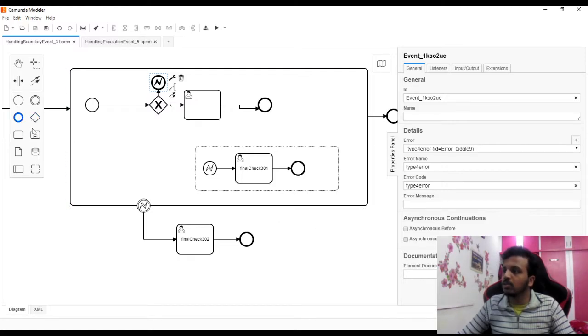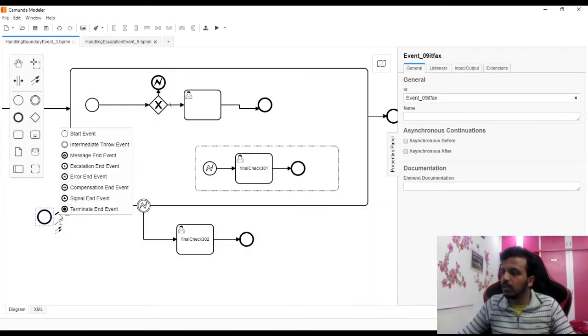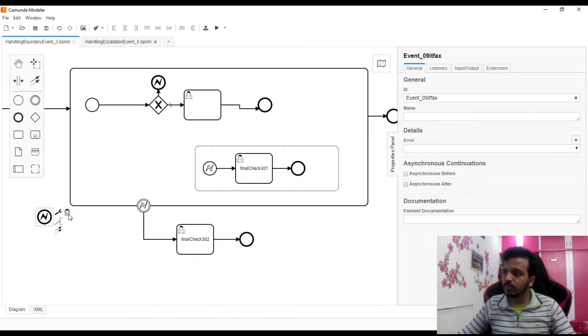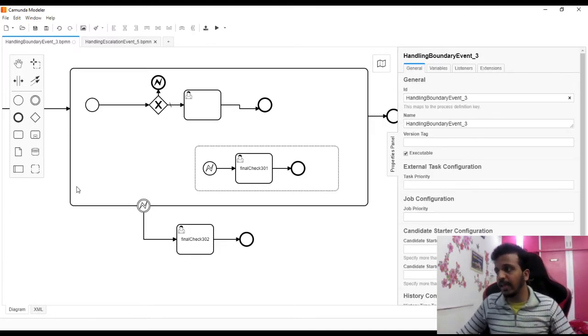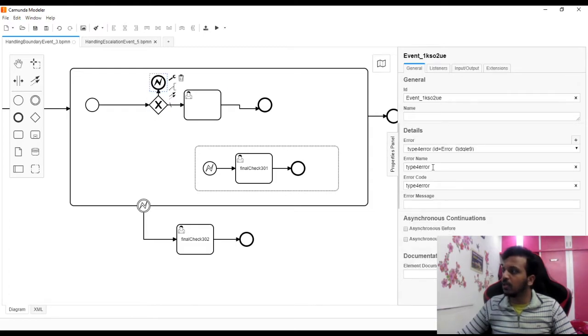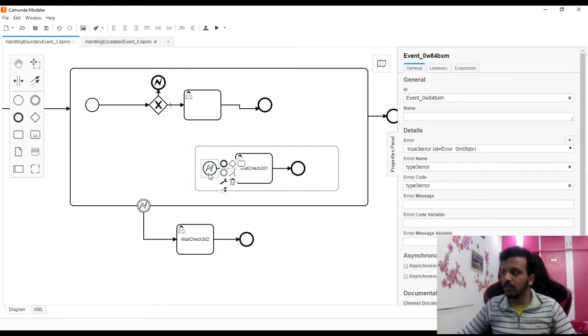So if I put it here and let's say this is the error, an error end event. The good thing here is if the control comes here and there is no catch, it will simply terminate. It is not like the deployment failed. No, it's not. That is one point. Now the second point: when I'm saying type 4 error, what is going to happen? Let's see, we have catch events as well.